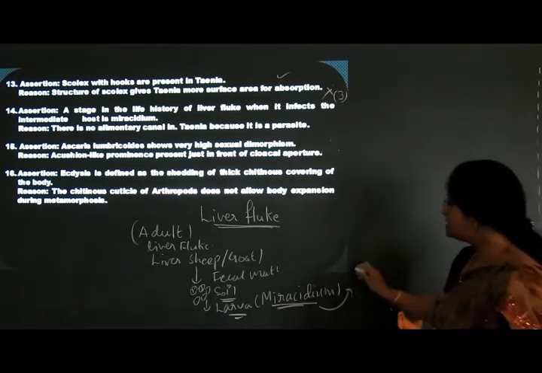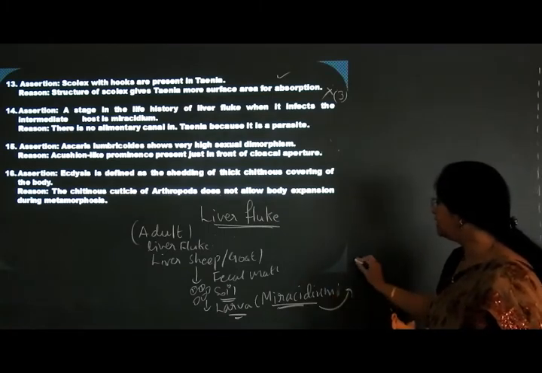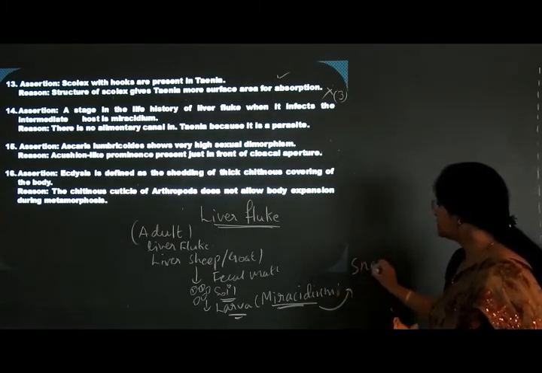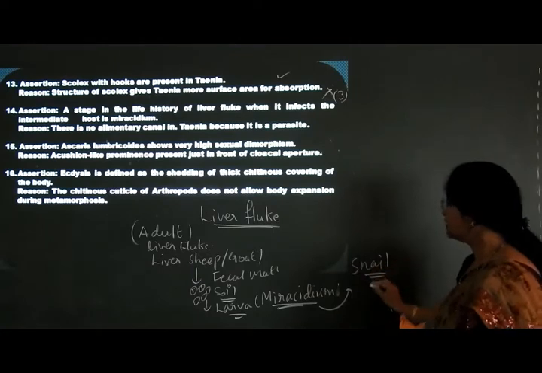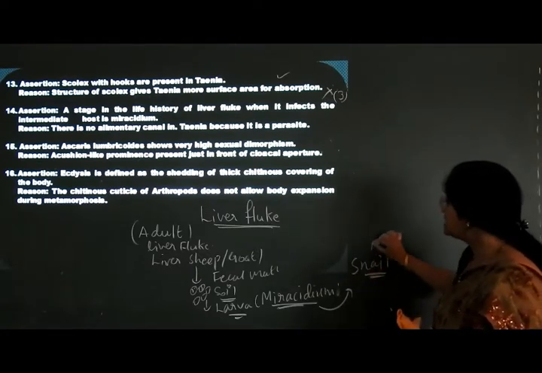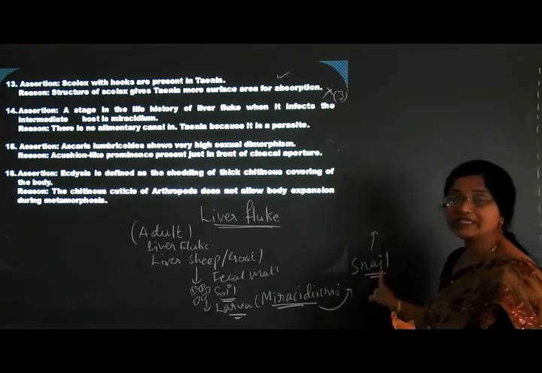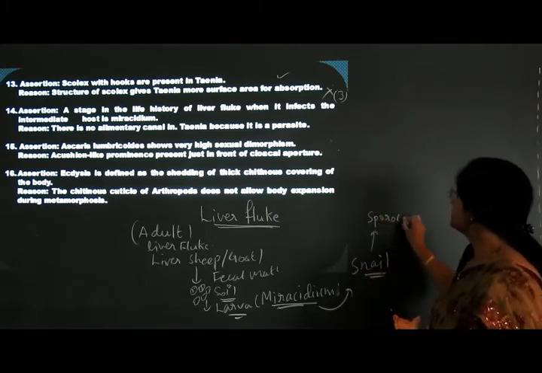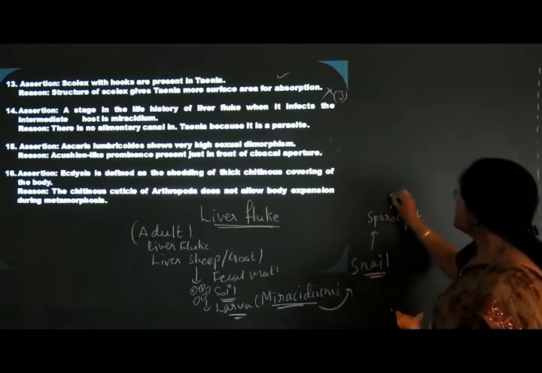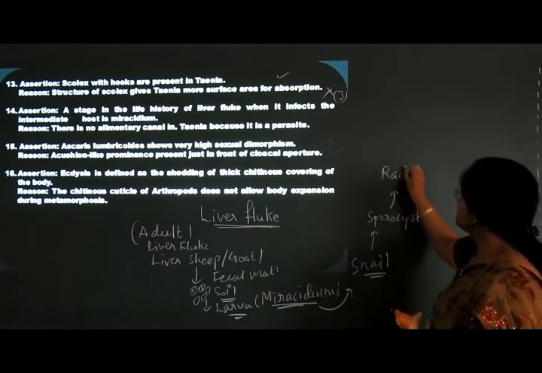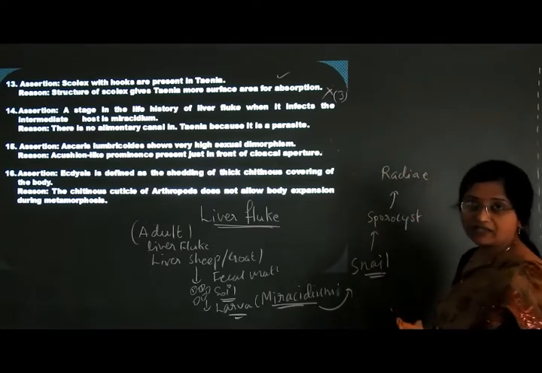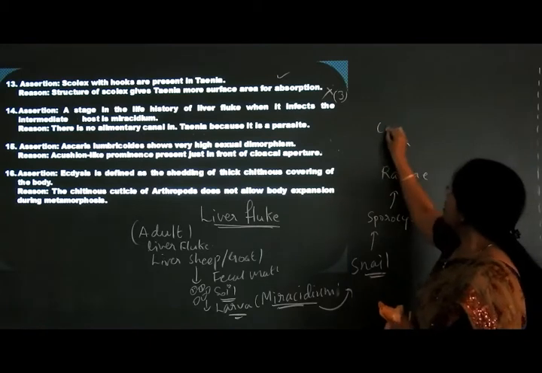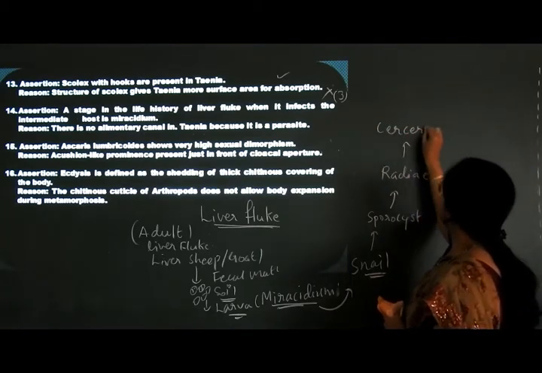When the miracidium enters the snail's body, it will form the sporocyst. This sporocyst will form into redia, the redial larva, and the redial larva will form into cercariae.